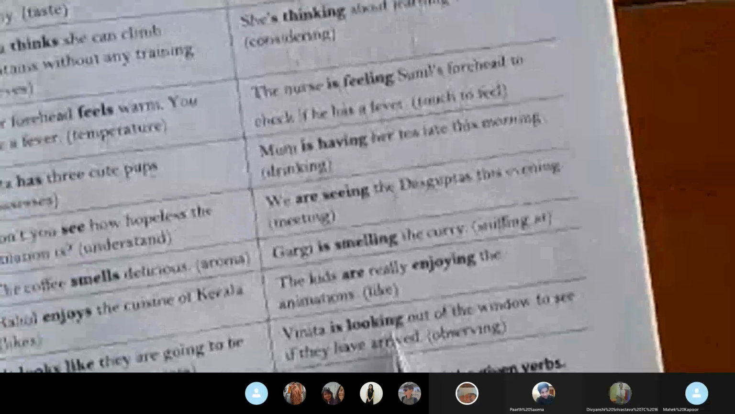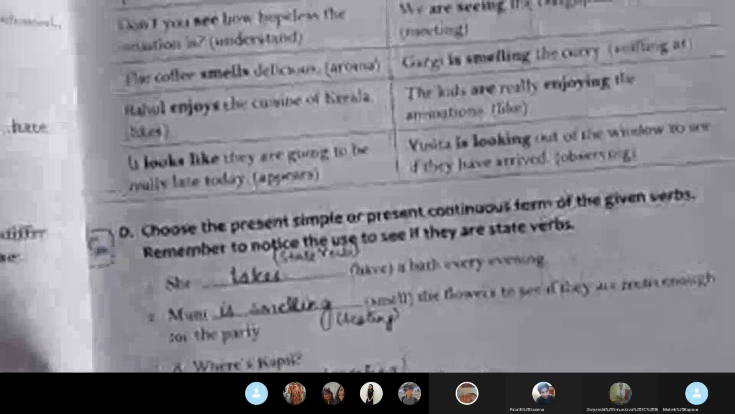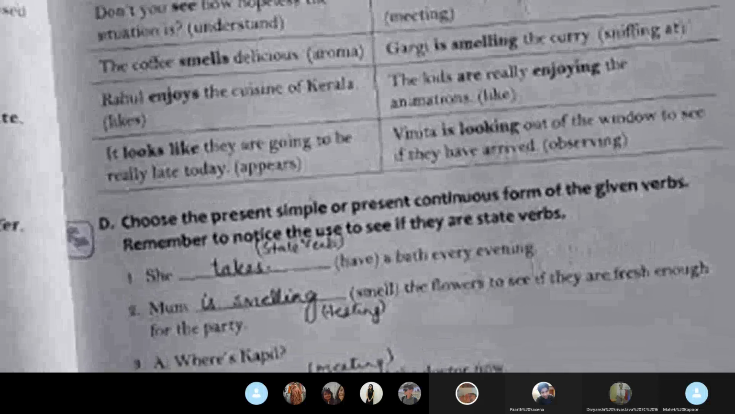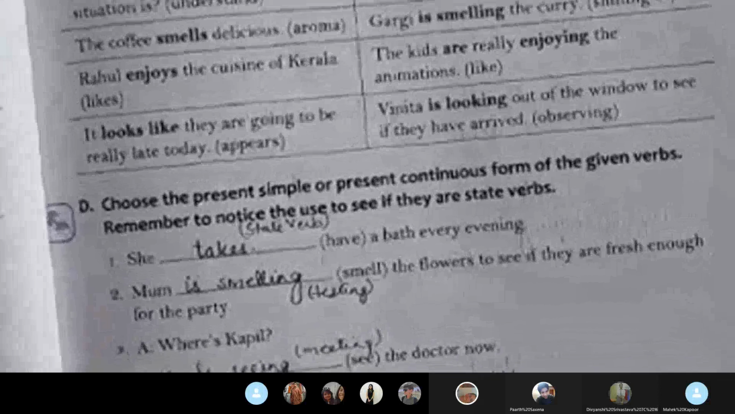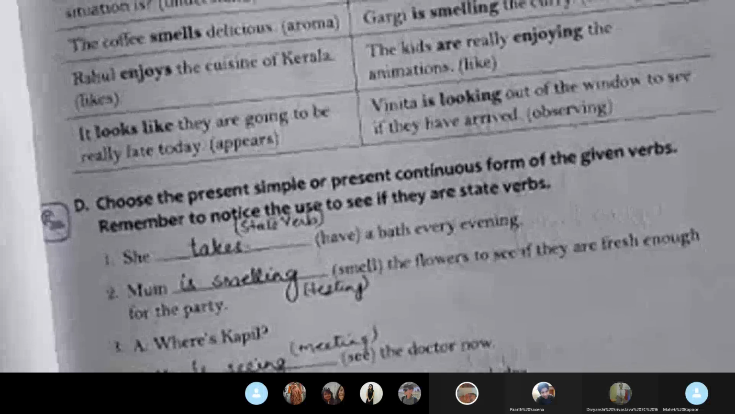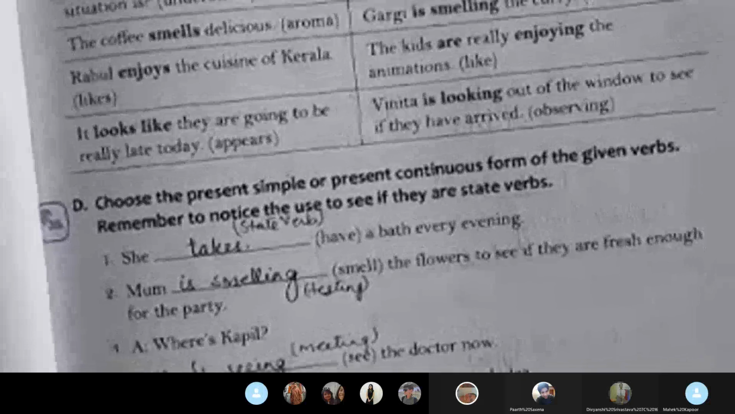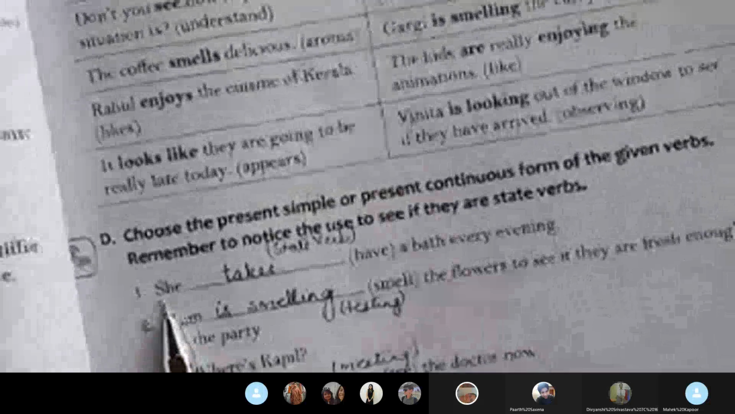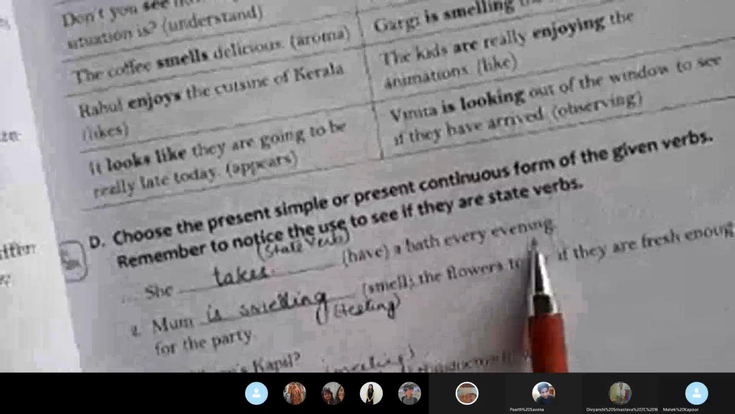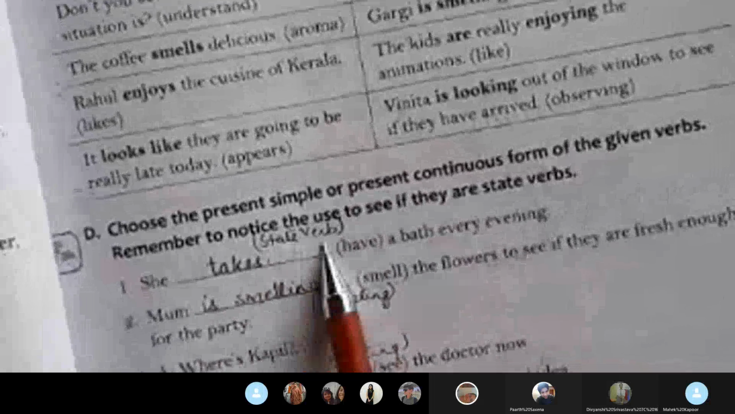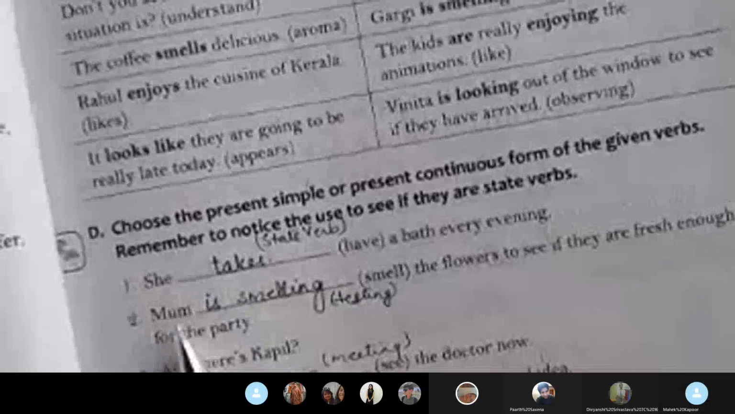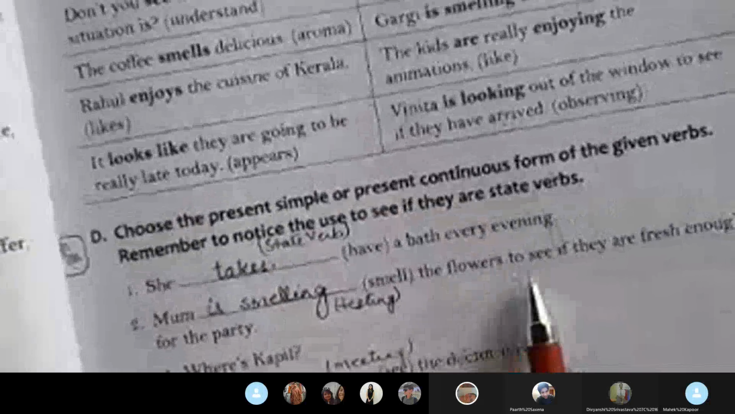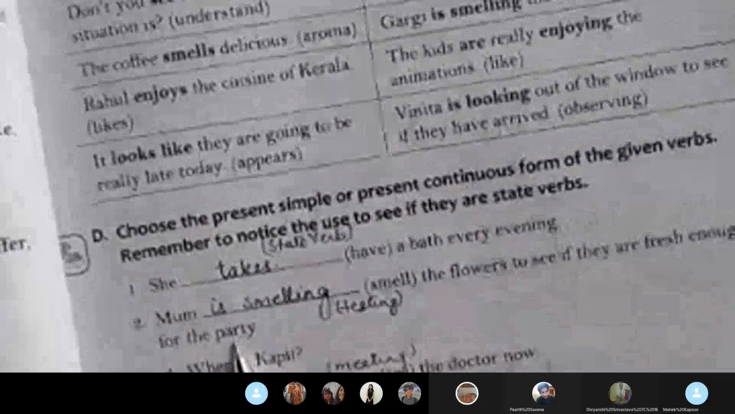Looks like, is looking. Okay, come to the D exercise. Choose the present simple or present continuous form of the given verbs. Remember to notice the use to see if they are state verbs. Okay, so here you are with it. She takes a bath every evening. Take. Mom is smelling the flowers to see if they are fresh enough for the party.